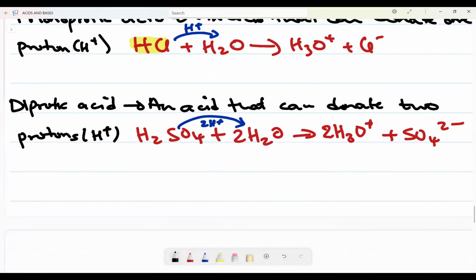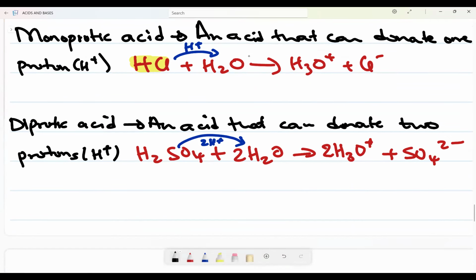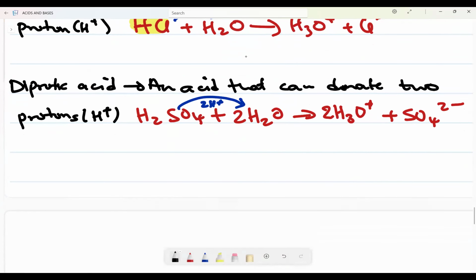So this is what you mean by diprotic, monoprotic acid and all of that, right? You can say triprotic acid, it donates 3. Like which one? I don't know if this one can donate. H3PO4, phosphoric acid. Yeah, I think it can donate 3. But you are rarely asked about a triprotic. But know that the definition does not change as such.